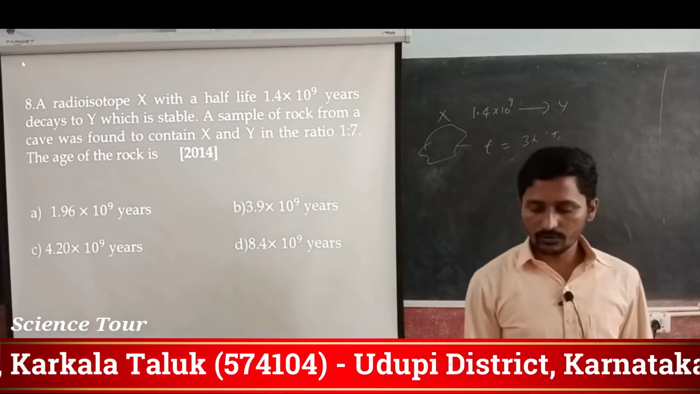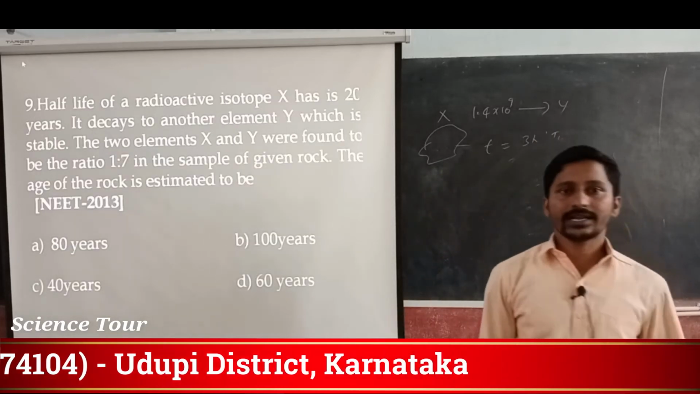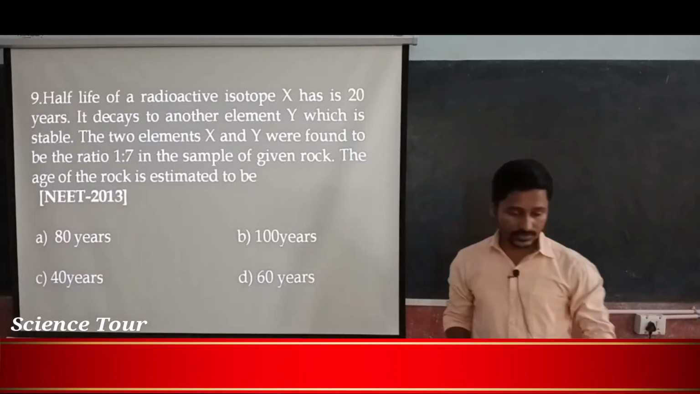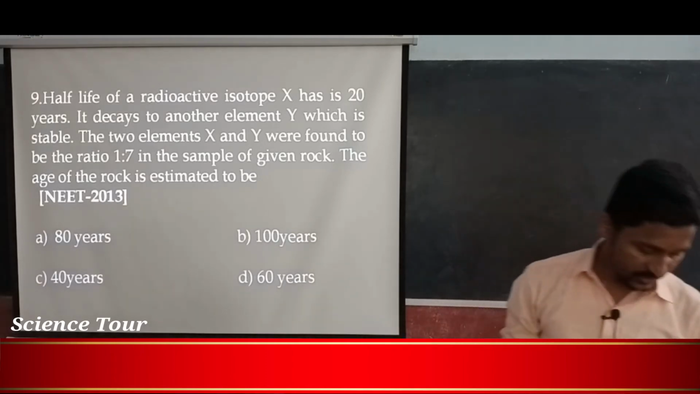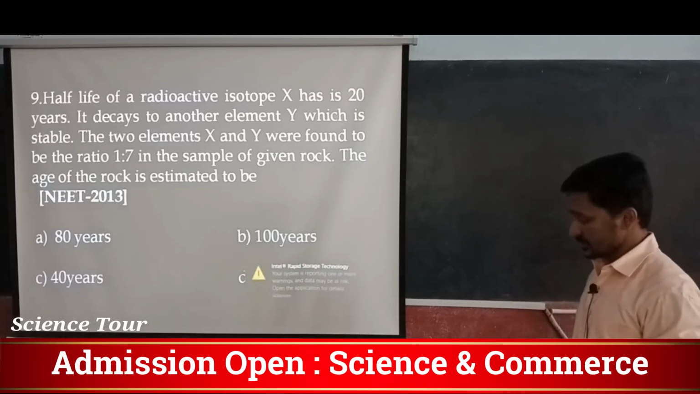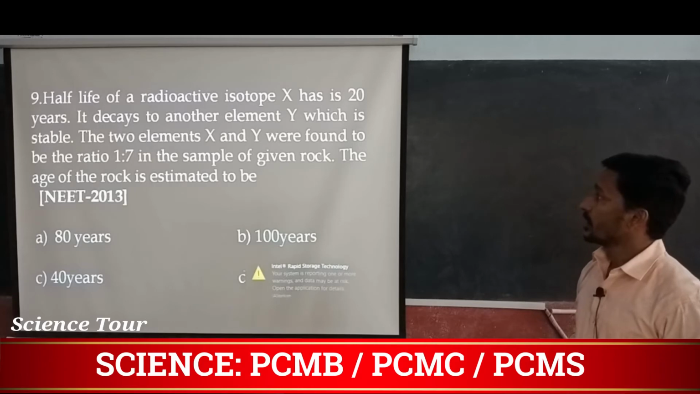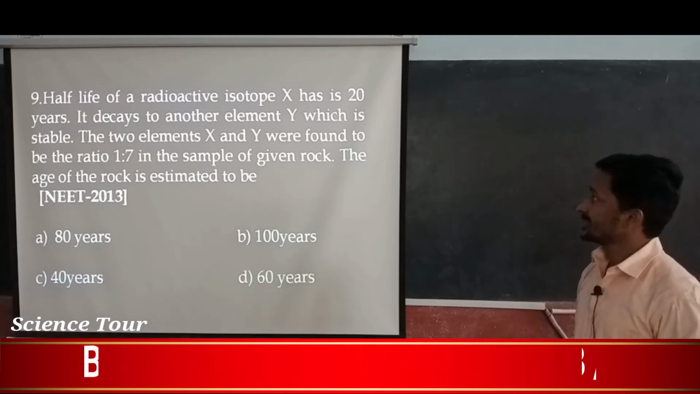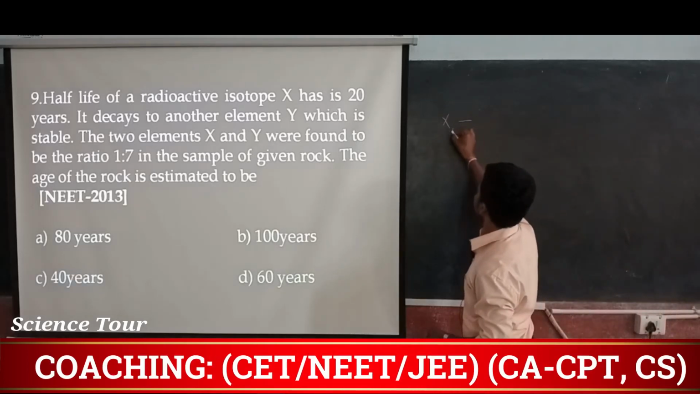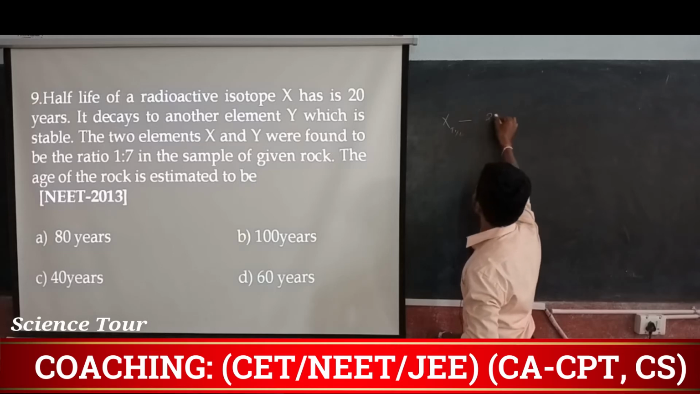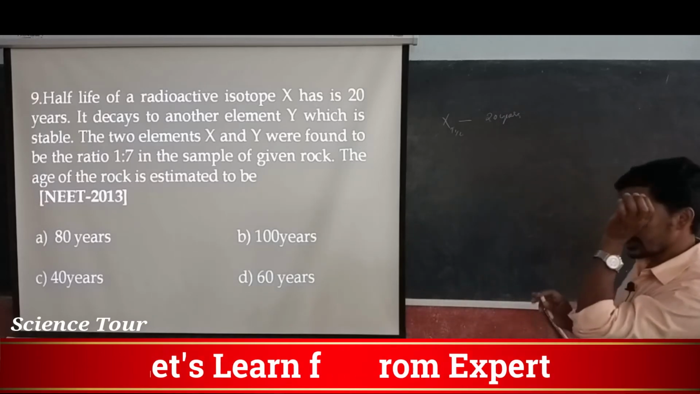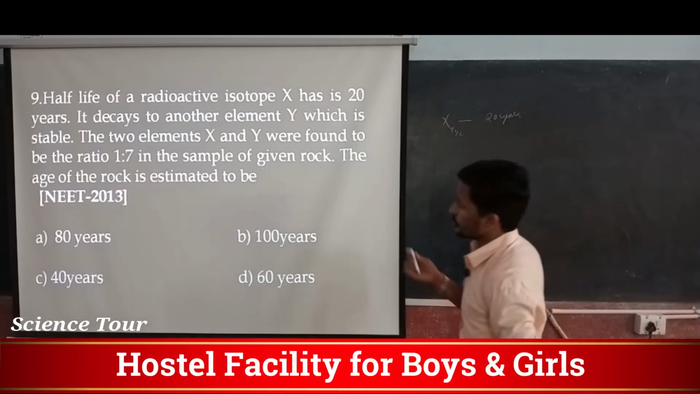Next we are going to go for the next problem. Read it from the screen, and we are going to solve it. So the next question you can see on the screen. Same as the 8th question, it says the half-life of a radioactive isotope x is 20 years, that is t half of x is 20 years. Now it decays to another element y, which is stable, same as the earlier problem we did. I hope you can do this.